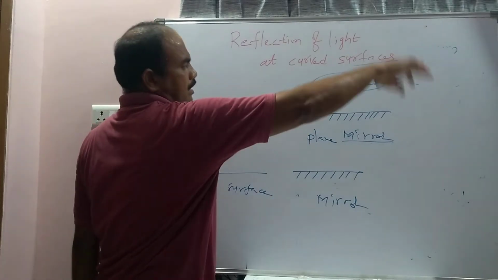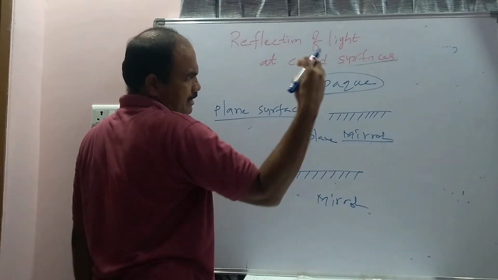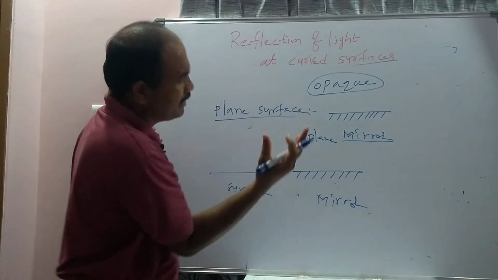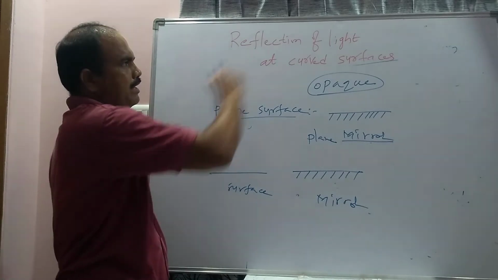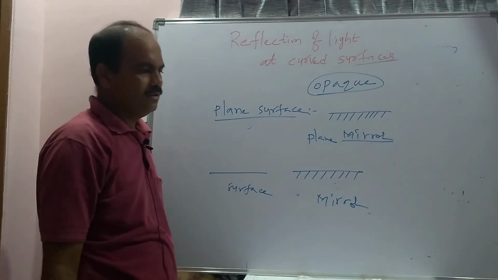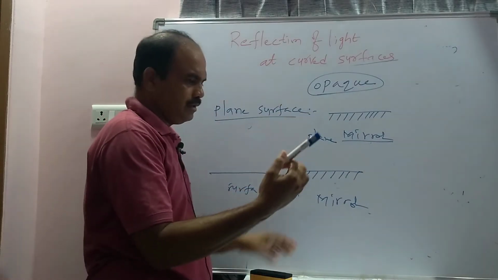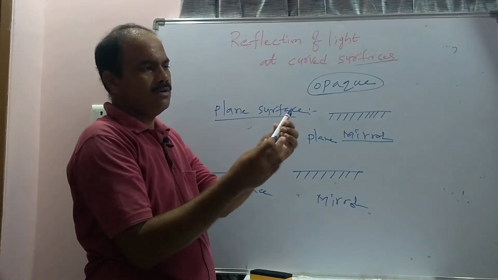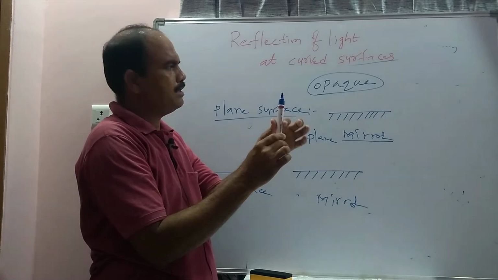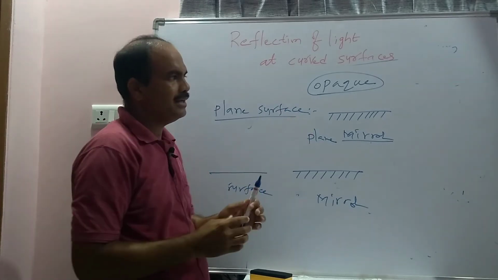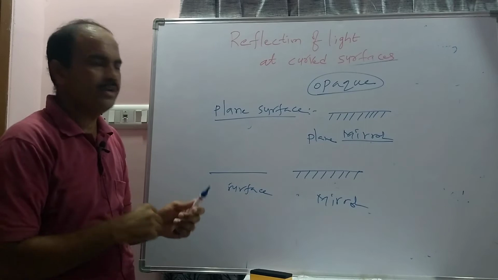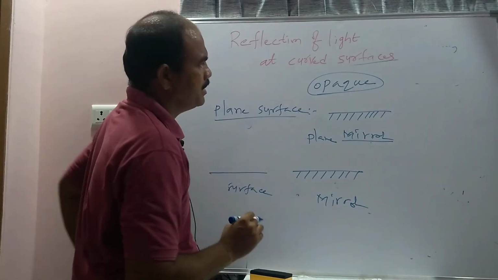So this is the board. When the light is incident on this board, the light doesn't come from the other side. That's why it is called an opaque substance. So this duster is called an opaque substance. This is also an opaque substance. This pen is also an opaque substance, which does not allow the light through it.